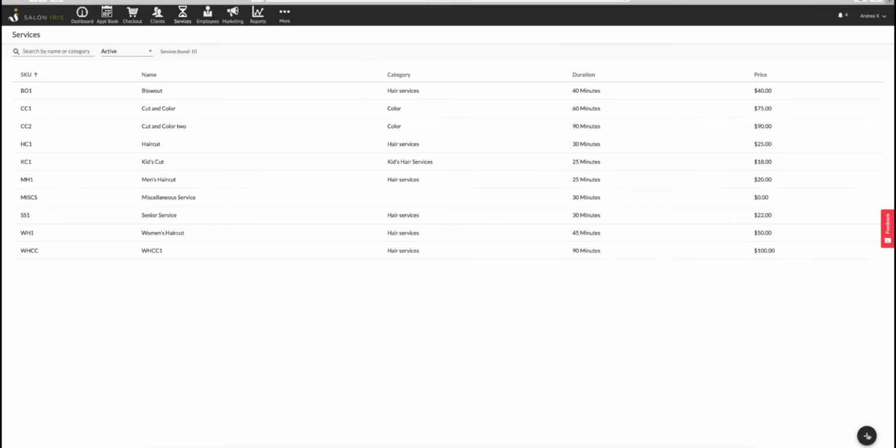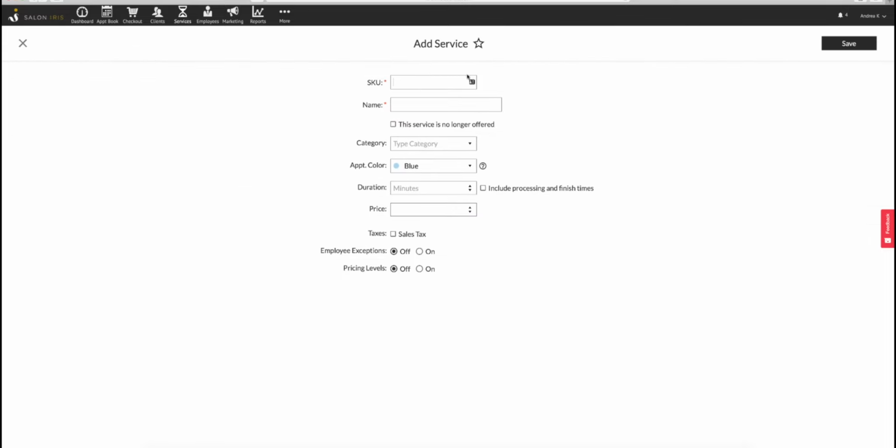Click onto the plus button, and right away you see an option for the SKU. Most people set this as an abbreviation of the service name, or you can do this by a number. It's really up to you how you want to set this. The service I'm adding in is Bang Trim, so I'll add a BT1 for the SKU, and then the service name is simply Bang Trim. This is pretty easy, right? Set a category for whatever you need, but this is simple too.